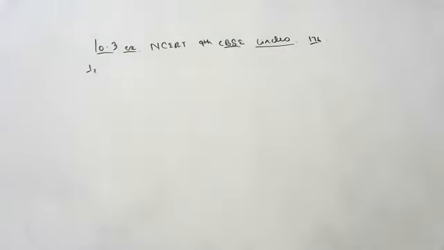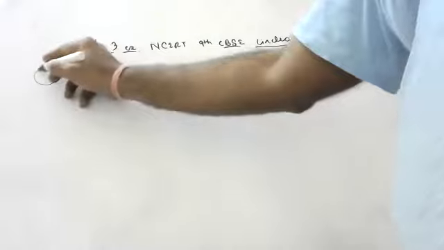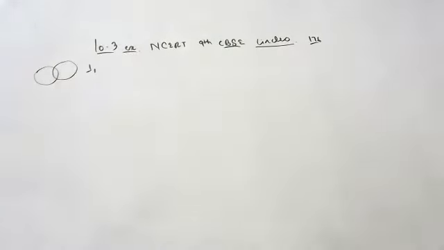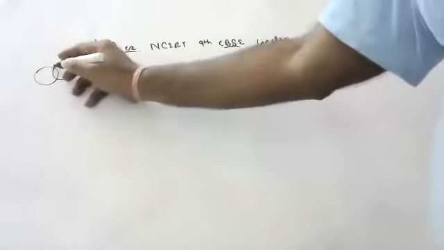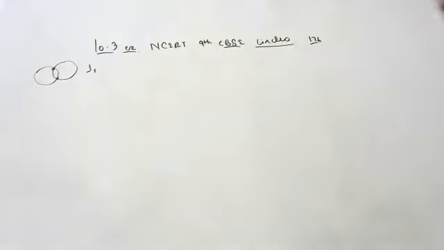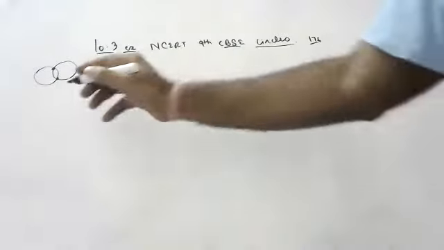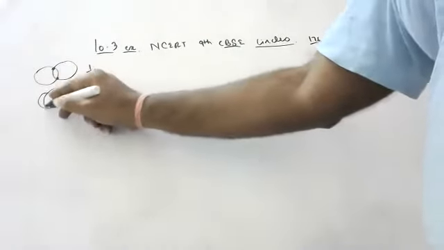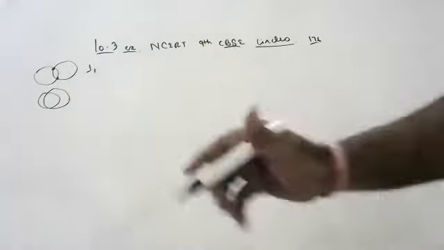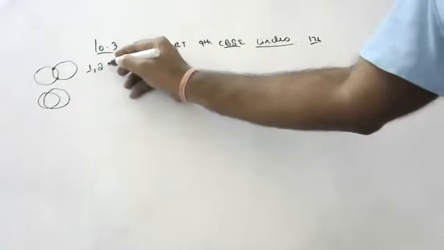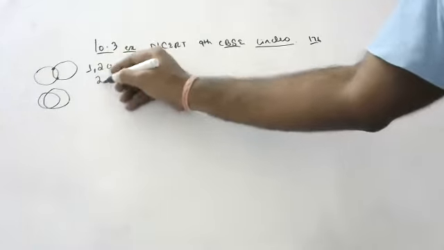It says, draw different pairs of circles. How many points does each pair have in common? Children, two circles will have how many common points? Two points. Two circles will have two common points only. Is more than two common points possible? However you draw, more than two common points is not possible.